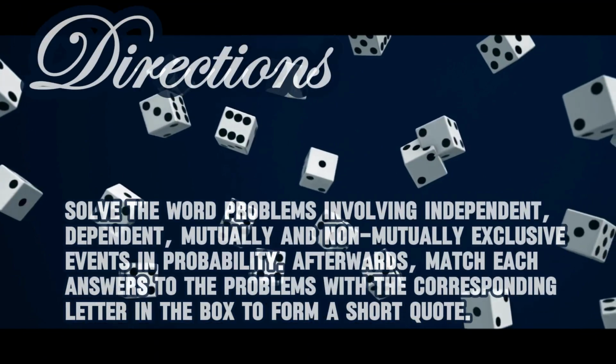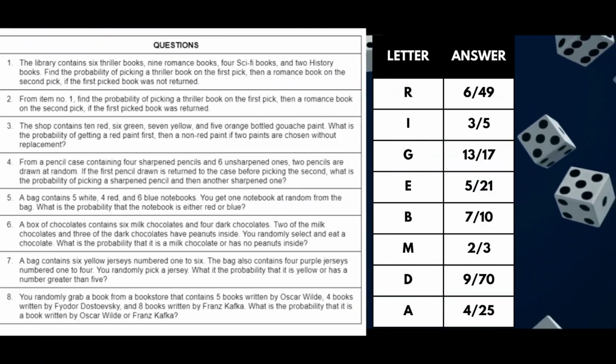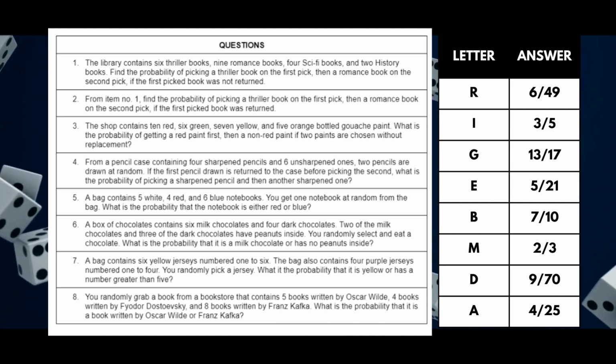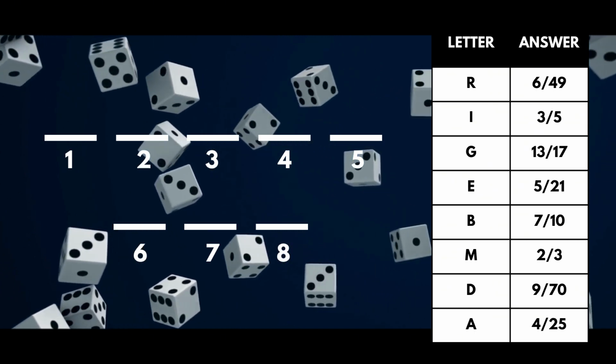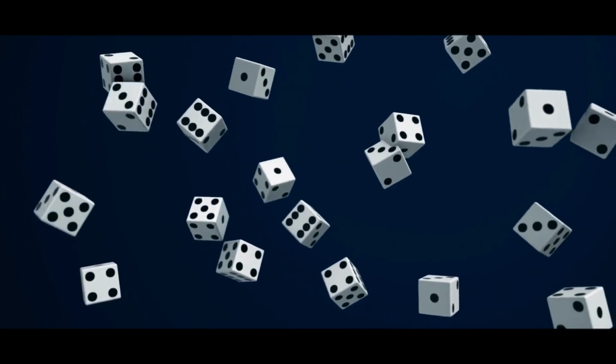Decoding with probability. Directions: Solve the word problems involving independent, dependent, mutually and non-mutually exclusive events in probability. Afterwards, match each answer to the problems with the corresponding letter in the box to form a short code.